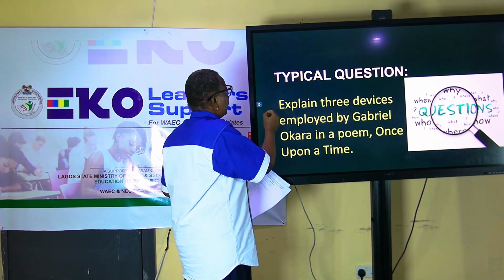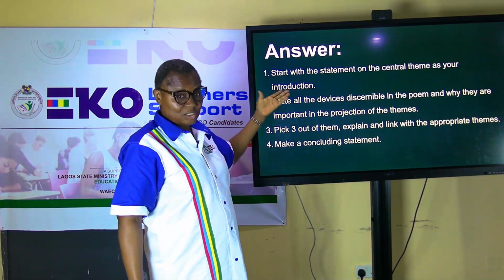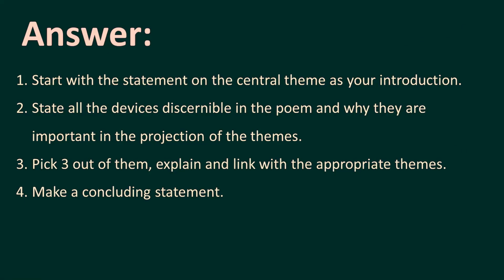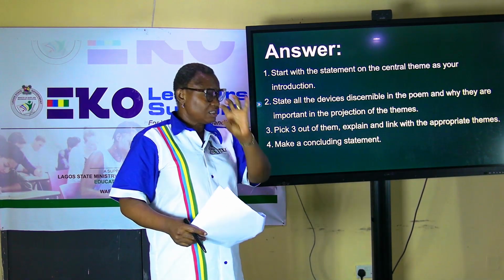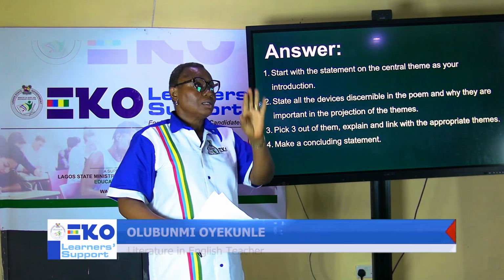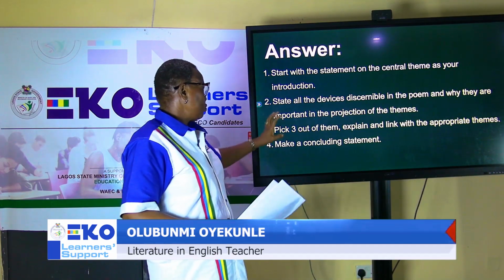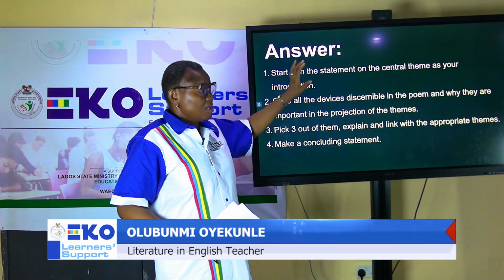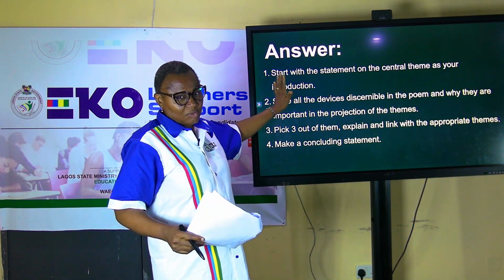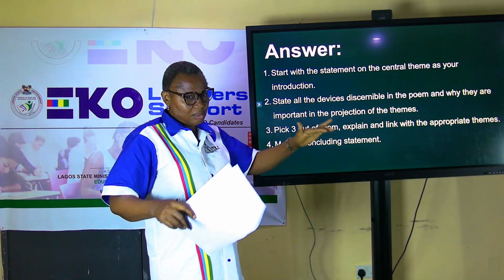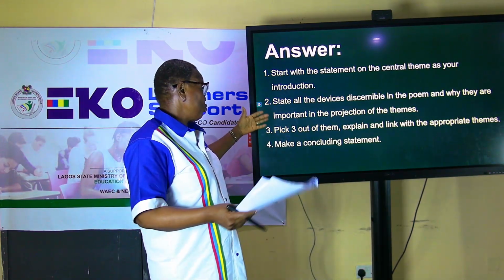And so in answering a question that says explain 3 devices employed by Gabriel Okara in the poem Once Upon a Time, you start as usual, start with the statement on the central theme. The central theme, we always summarize the message of a writer. A writer will always have a message, and he will have a central theme, a subject matter, under which other themes will be drawn. So, having a statement on the central theme will have done a good job of summarizing what the book is all about, or the poem.